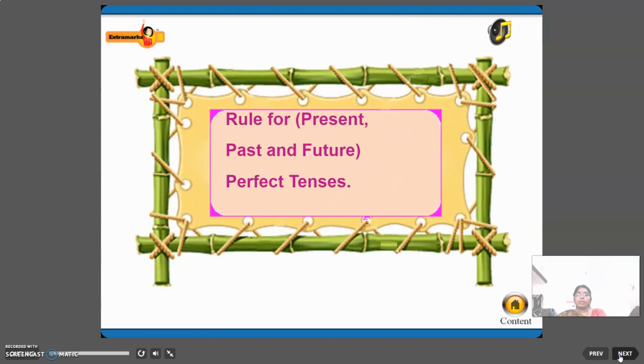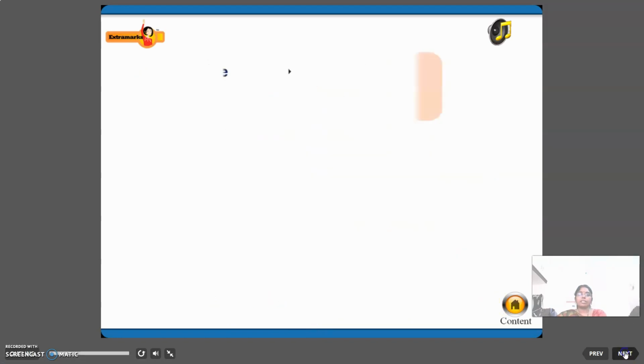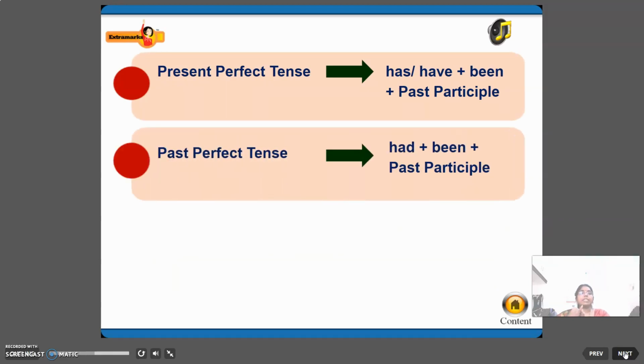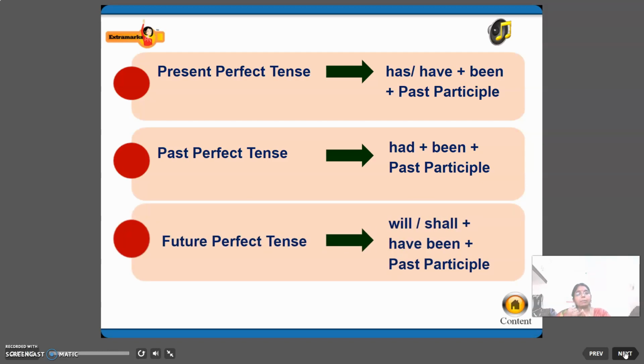Okay. Right. Now the rule for present, past and future perfect tenses. Okay. Perfect tenses. Now present perfect tense. What is the rule? Has, have. When it is singular, you have to use has. When it is plural, you have to use have plus been plus past participle. Has or have plus been. If it is continuous, we are using being. If it is perfect, been.